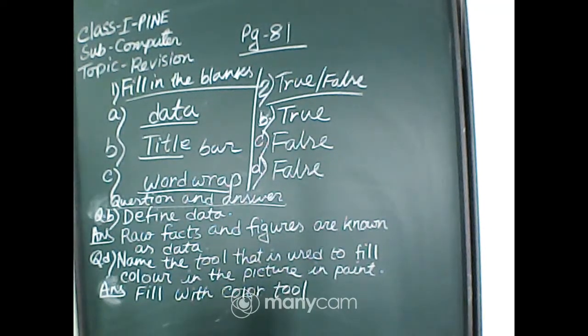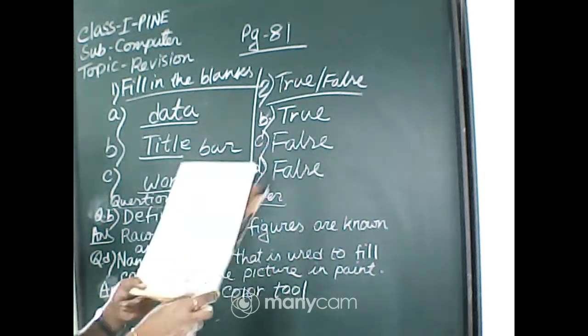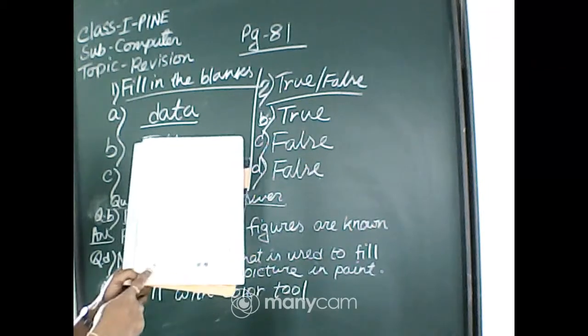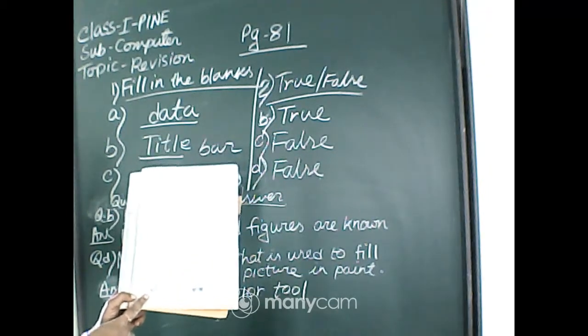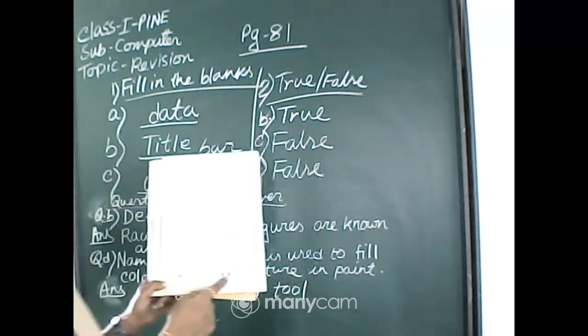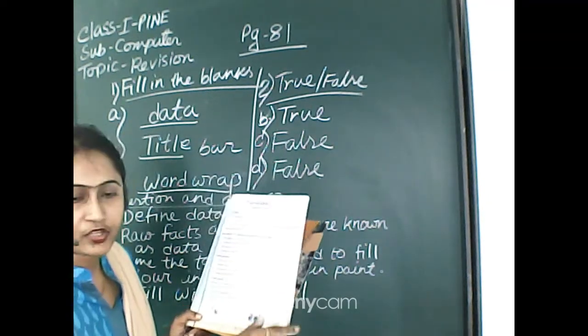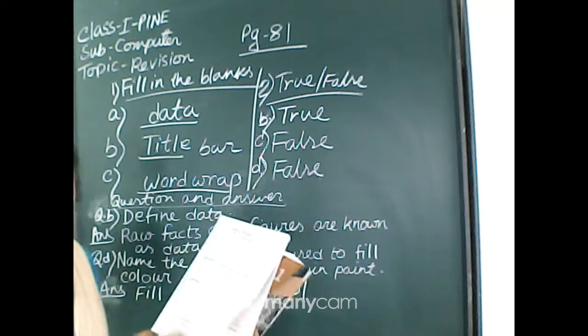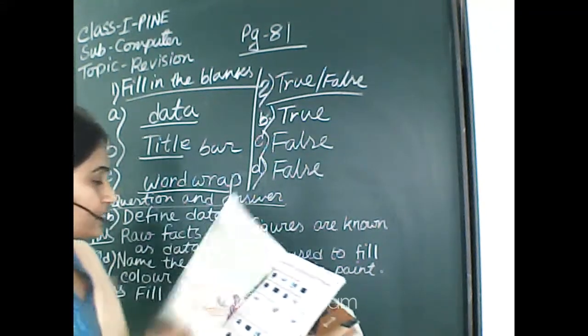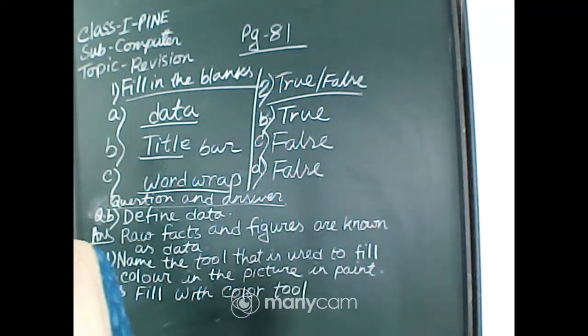Okay, now the picture-based exercise. These two questions are from chapter number 9. This is the picture of a pen drive. We can store data in the pen drive, and this is a CD, compact disc. Here also we can store data. No need to write because these two are also from chapter number 9.